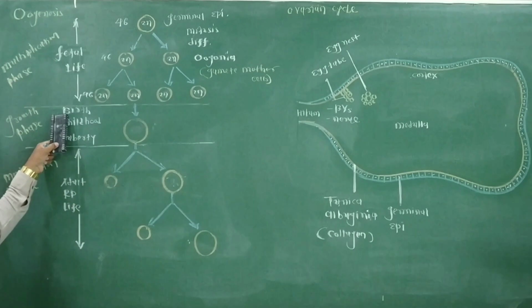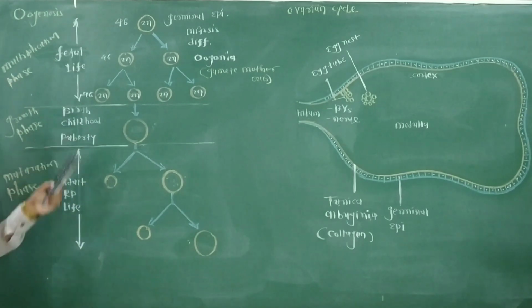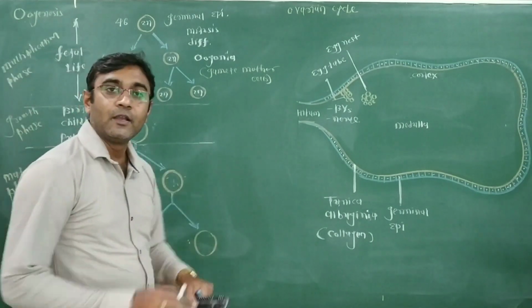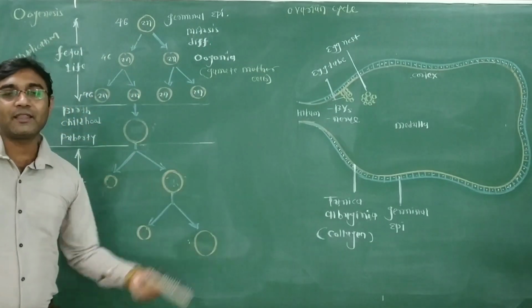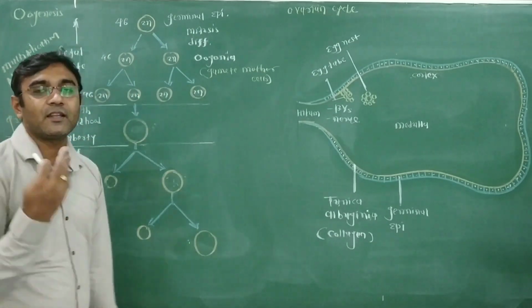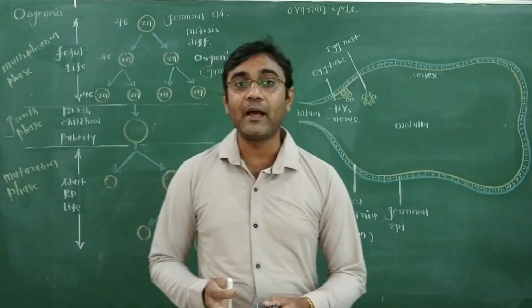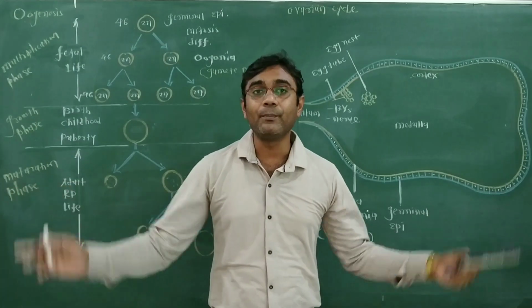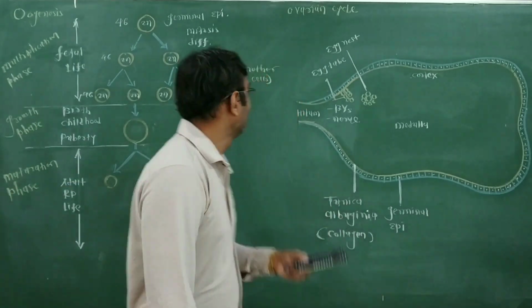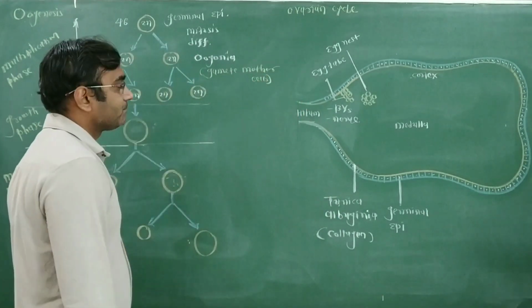Now after childbirth, inside the ovary of the female body, no other oogonia are added and their number does not increase. Whatever number of oogonia multiplied is present in each ovary, in the couple of millions, many millions within each ovary.